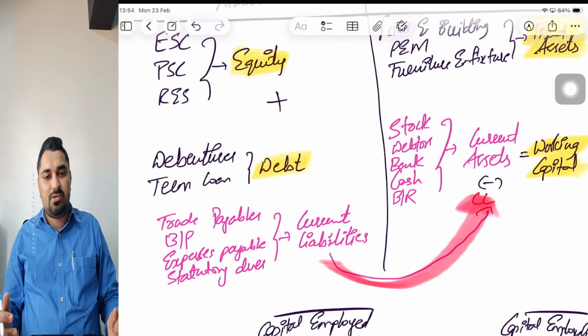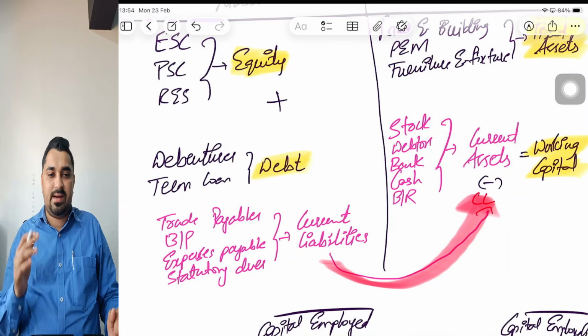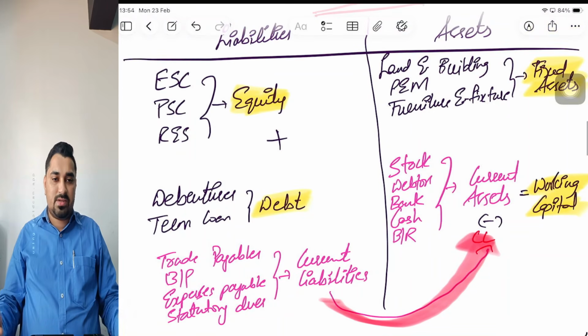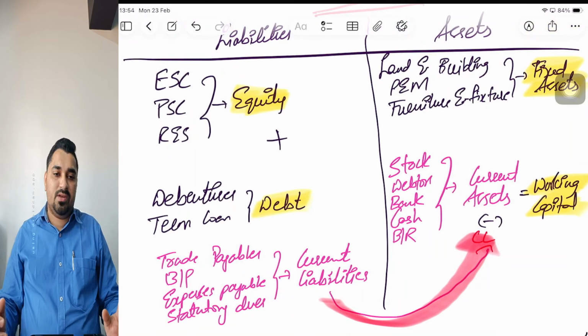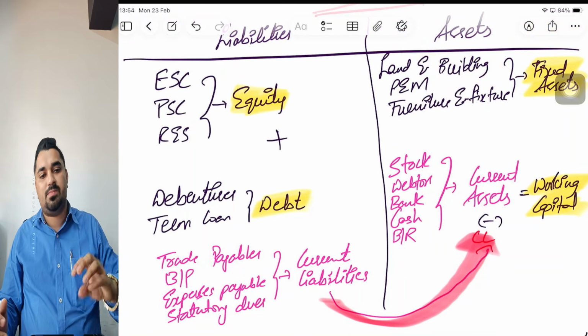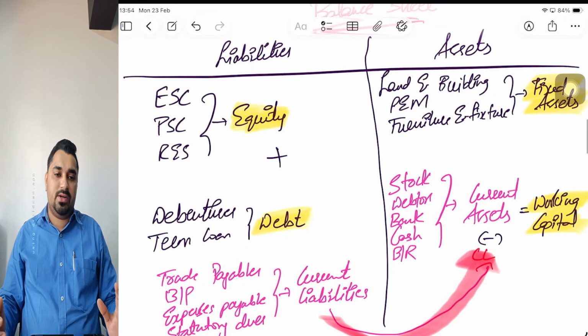If you ask me the formula for working capital, it is current assets minus current liabilities. In this way, we'll have to study the balance sheet for the purpose of FM. Your accounts balance sheet has its own relevance, but for the purpose of financial management, this is the balance sheet that you need to remember.